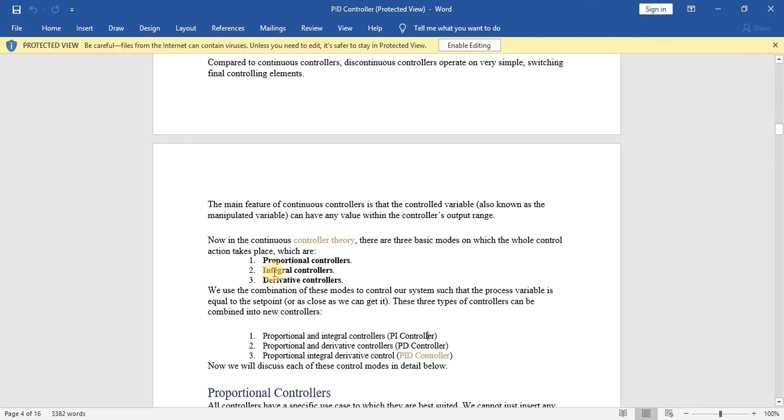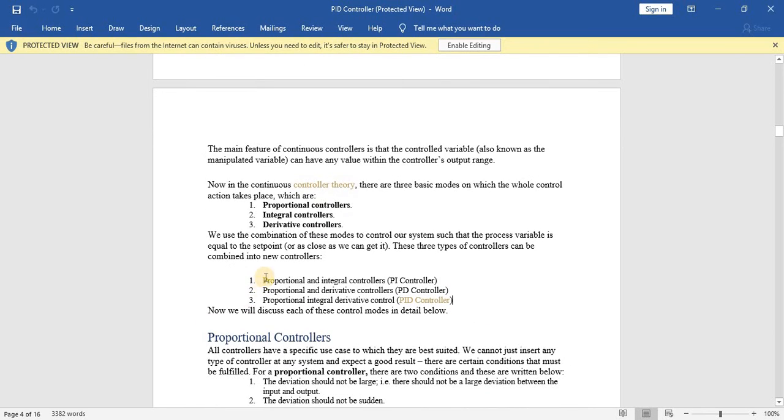After that, we can combine proportional and derivative controllers. The derivative controller has action like less damping, more stability, but less response time, or the rise time is very less. But by using the combination of proportional and derivative controllers, we can improve the stability while keeping the steady state error constant. And by using the combination of all three controllers, that is P, I and D, we can acquire both: the steady state error will be less and also the stability will be increased.